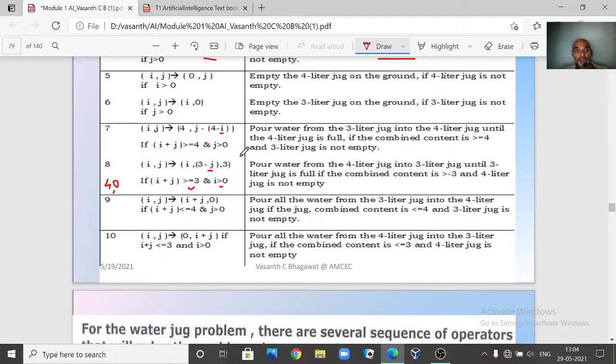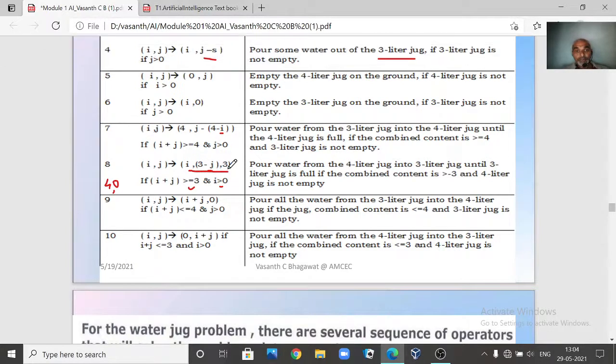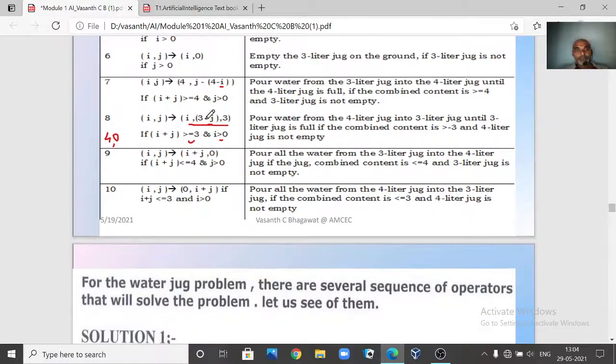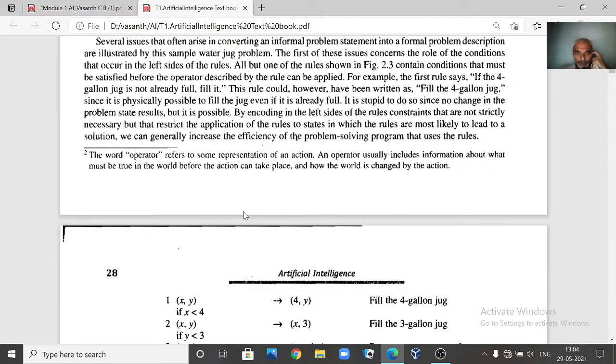Now what does this rule 8 say? When you apply it, what is the right hand side? You are going to get this. So what it says is: pour water from the 4-liter jug to the 3-liter jug until the 3-liter jug is full, right? So you are going to pour the water from this 4-liter jug into the 3-liter jug. Clear? So I think, as I told here, rule number 8, let us check